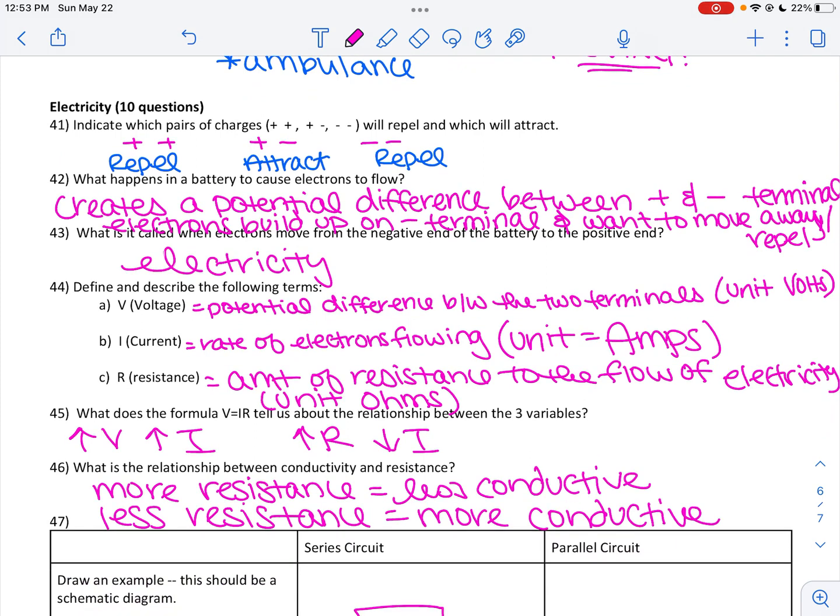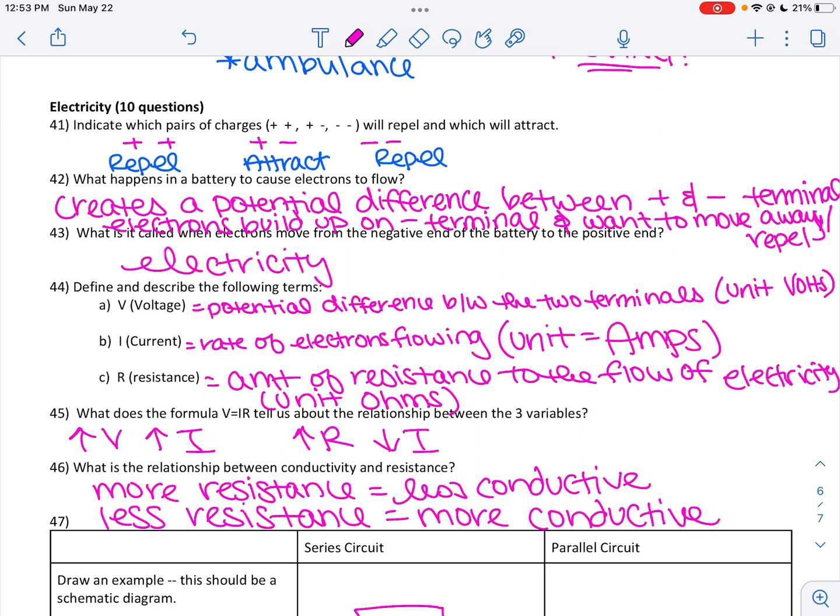And then our absolute newest unit, which was electricity. Remember, with electricity, we had V equals IR. V is voltage, I is current, R is resistance. Voltage measured in volts, current measured in amps, resistance measured in ohms.